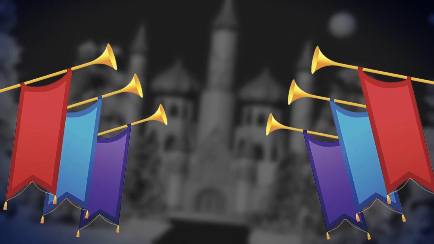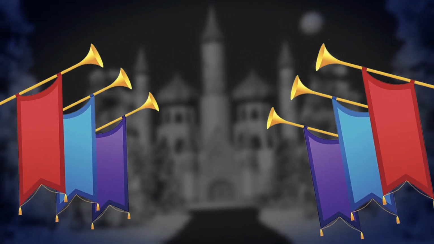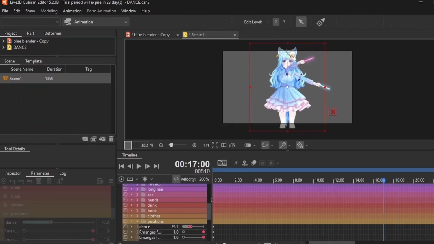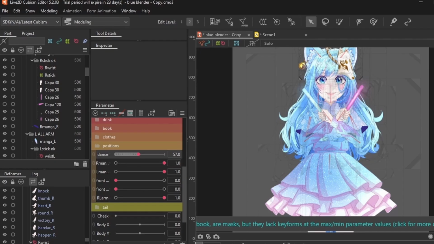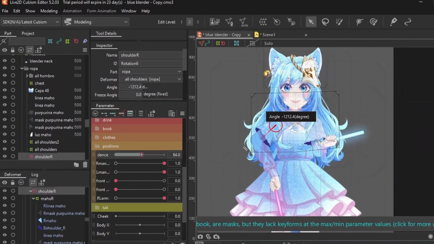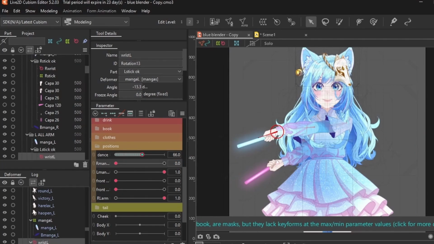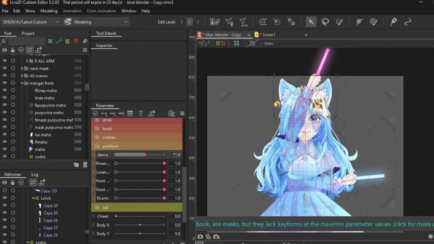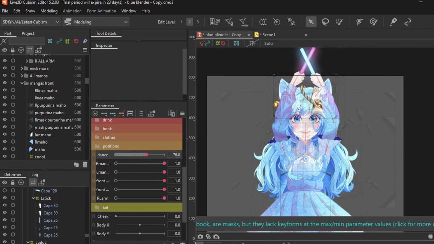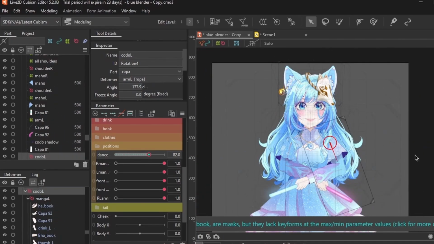At this point I felt invincible, like I can rig anything, sky's the limit, time to make a dance. At first, everything seemed smooth, easy, I'm a genius, but then I opened the animation window to check the transitions. She is possessed! Again! The culprits? Rotation deformers. I had created keyforms for start and finish, so every time I created keyforms in the middle, they calculated an average rotation and went completely feral in the transitions. Game over. This time, I added one keyform at a time, no end keyform yet.